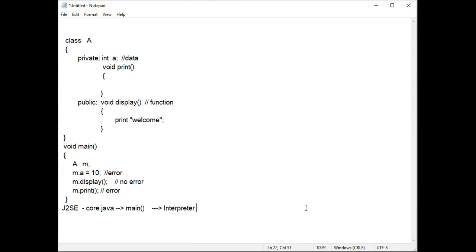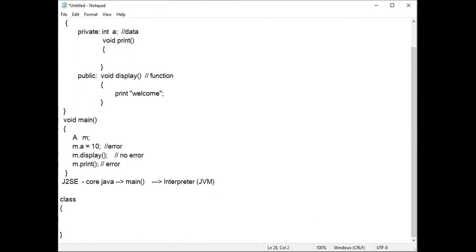If we consider this interpreter as one file, that is JVM. JVM is a software, right? Java Virtual Machine, Java interpreter. If the interpreter wants to call the main function, can it call directly? Here is the question, because the main function will be present inside the class. Whenever we write things inside the class, it is like providing security. Encapsulation is nothing but providing security for the code. The class concept is nothing but providing security.